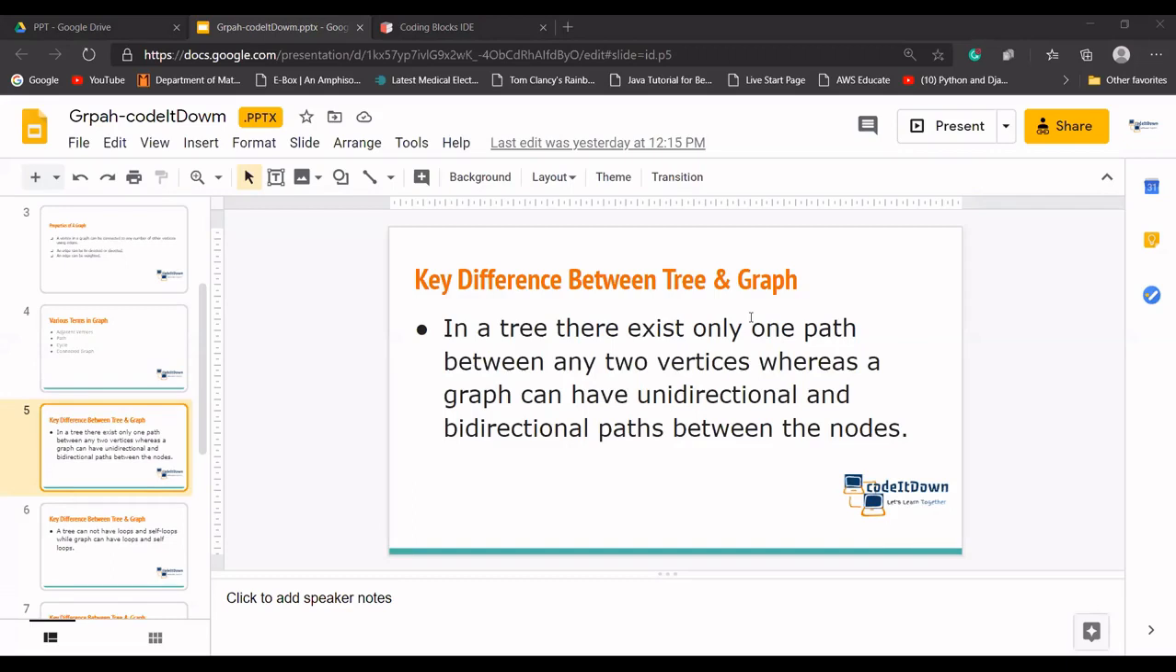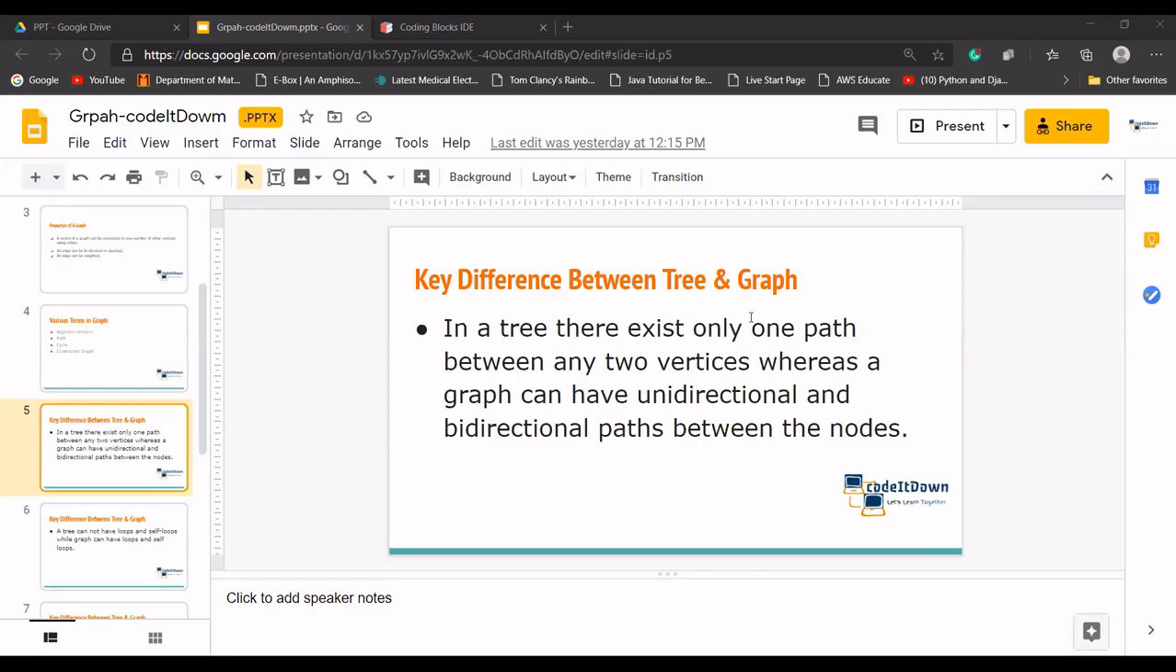Okay, but in the graph, let's say a city. Let's say I want to go towards city C, and I have a path from A to C as well, from B to C as well. Although the parent and child case does not exist in the graph, if we compare it to the tree, it can have more than one parent. And the paths can be unidirectional and bidirectional as well.